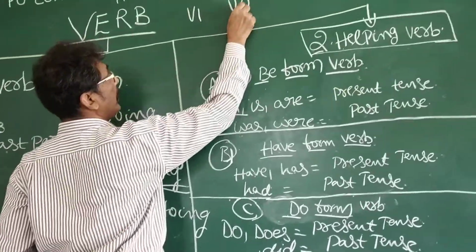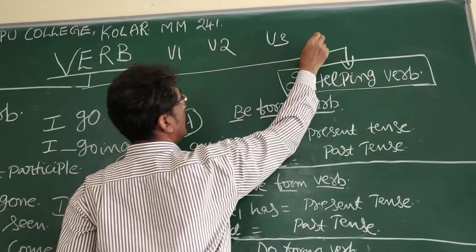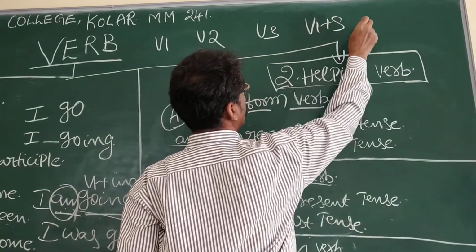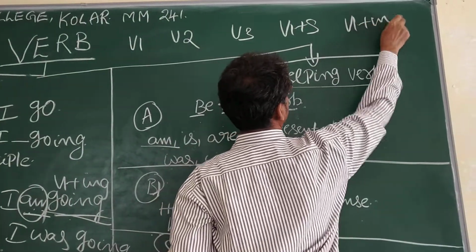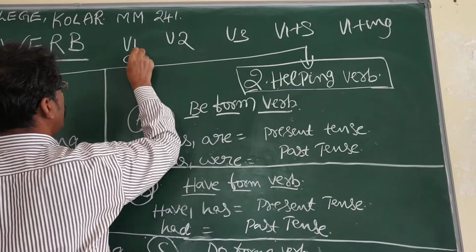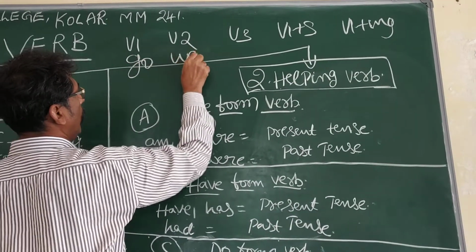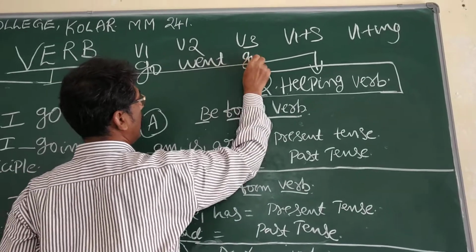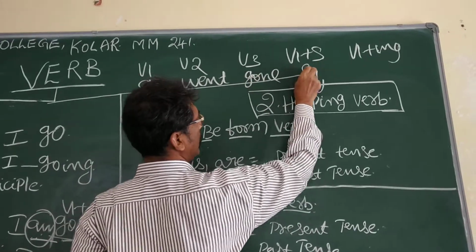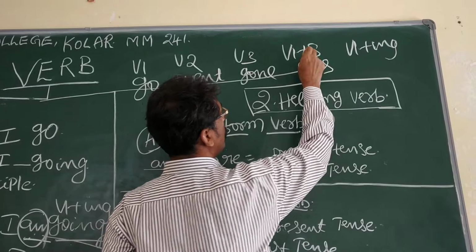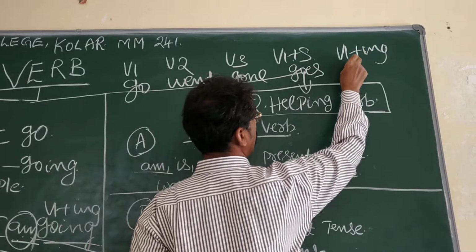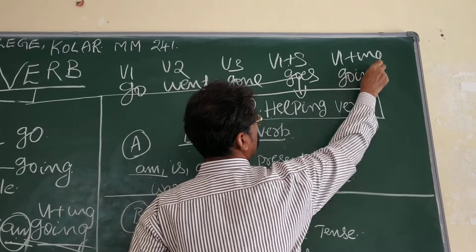V1, V2, V3, V1 plus S, V1 plus ing. That means what? V1 go, V2 went, V3 gone, V1 plus S goes, V1 plus ing going.